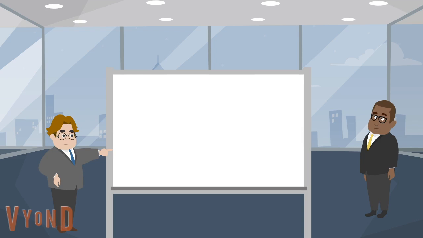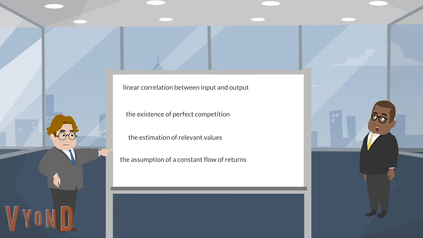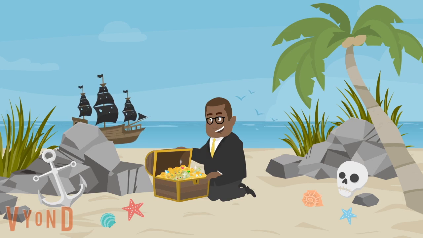Julian, also very educated in the area of linear programming, agrees with all the advantages but reminds Maurice that there are always two sides of a coin and that there are some limitations to linear programming. These especially include the assumptions that have to be made and that are hardly ever precise in practice, such as the linear correlation between input and output, the existence of perfect competition, the estimation of relevant values, and the assumptions of a constant flow of returns, which in practice is either increasing or diminishing. Nevertheless, Julian is very happy with the work of Maurice and sends him to a well-earned vacation in the Caribbean.